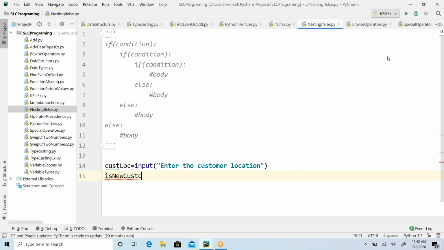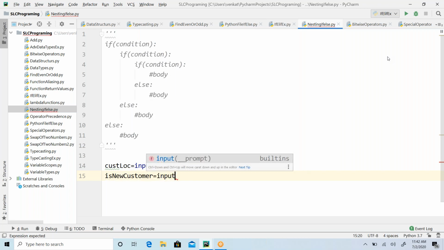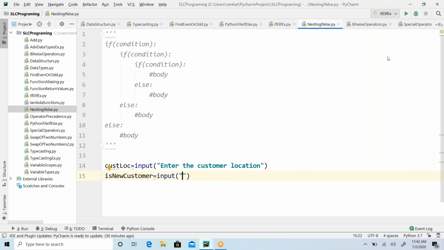Is new customer, something like this. I'm going to read it from the input. Is a new customer: answer this either yes or no. So I have two inputs from the keyboard, nothing but from the user.